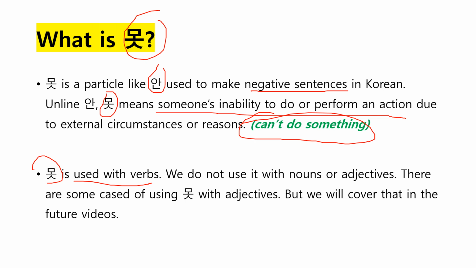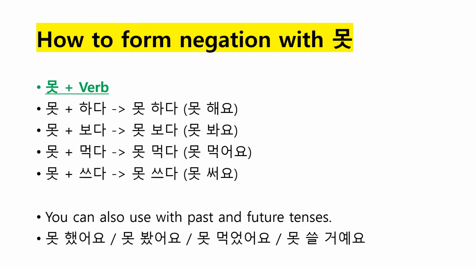So 못 is like 안, used in negative sentences, and it means "can't." Someone is unable to do something. Now let's look at how it is formed. I said that we use it with verbs, so let's look at the structure: 못 plus verb. You have 못 plus 하다, which becomes 못 하다 or 못해요, right? You can use it in the present tense, in the past tense, and in the future as well.